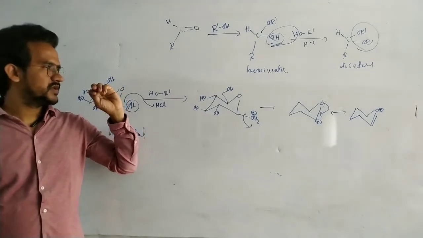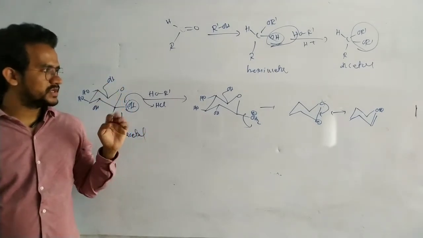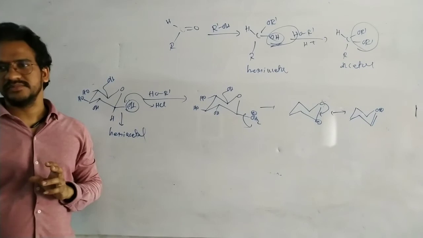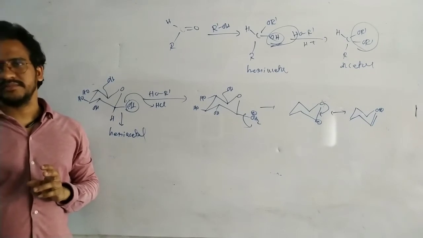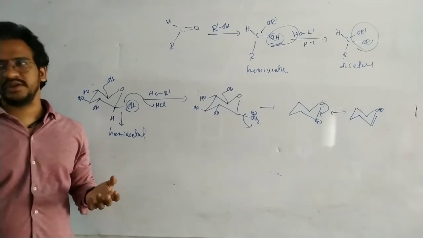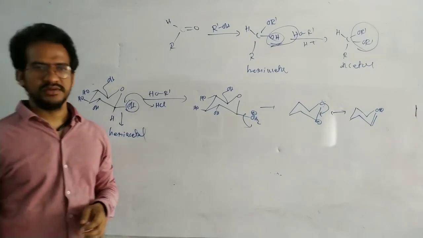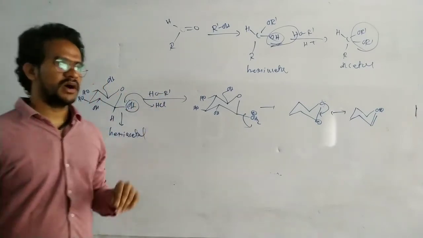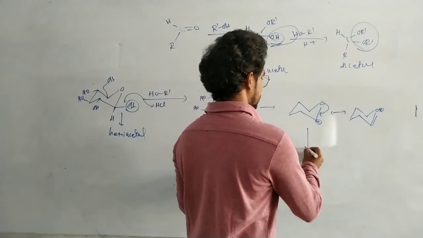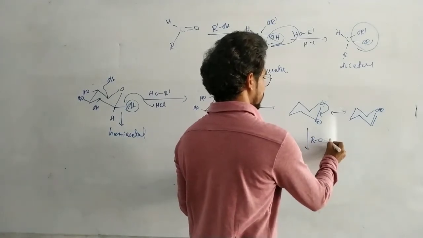Okay, so this is a planar carbocation. The carbocation acts as an alkylophile, which is readily attacked by the nucleophile. So what is the nucleophile here? Alcohol is the nucleophile.